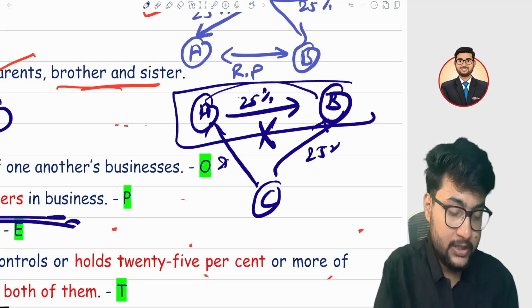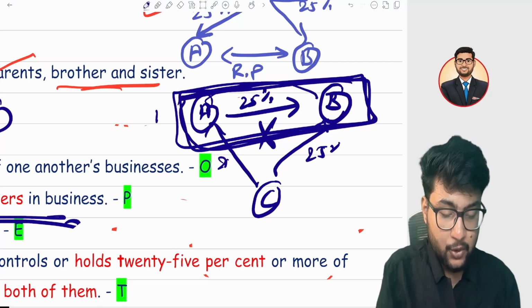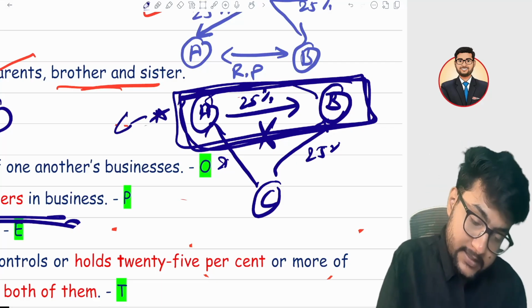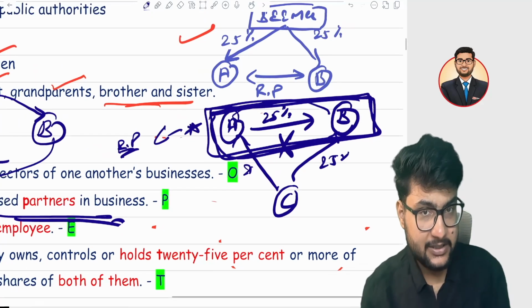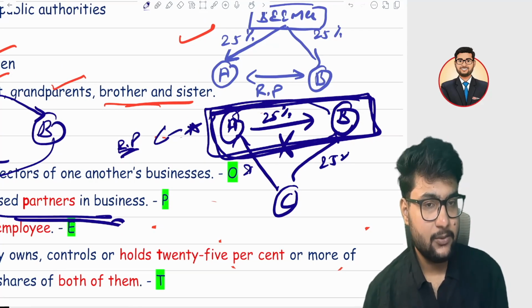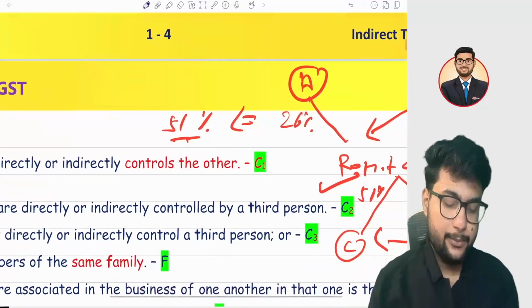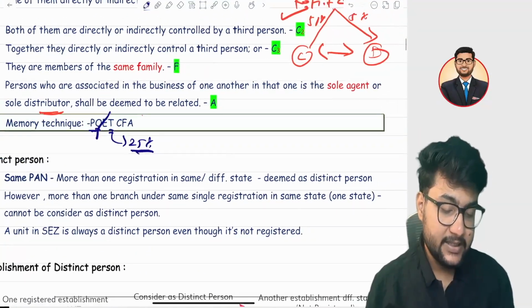So please don't say this is a related person if it's asked in the examination. If A holds 25% or more in B, then it is not a related person. P, O, E, T are clear.